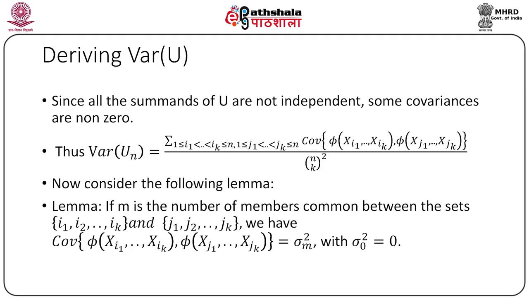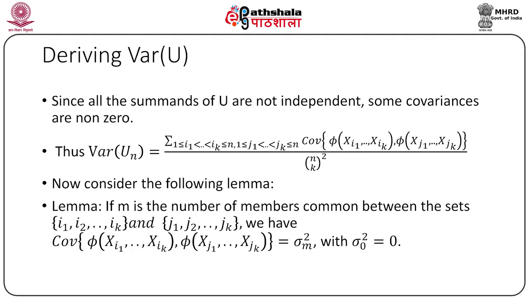So, these two sets have m members, that is X1, X2, Xm, common. Naturally, given X1, X2, Xm, the common members, any function of these sets of random variables are independent. Thus, phi of X1, X2, Xk and phi of X1, X2, Xm, X k plus 1 up to X twice k minus m